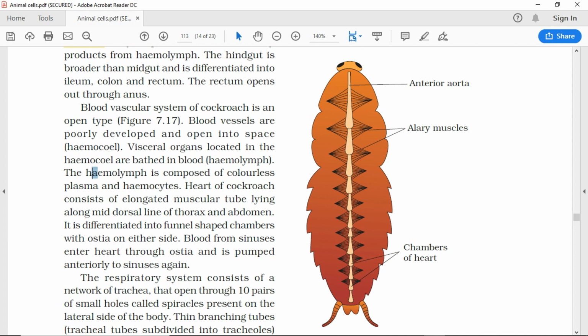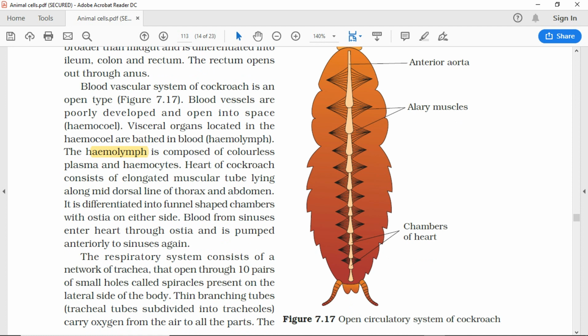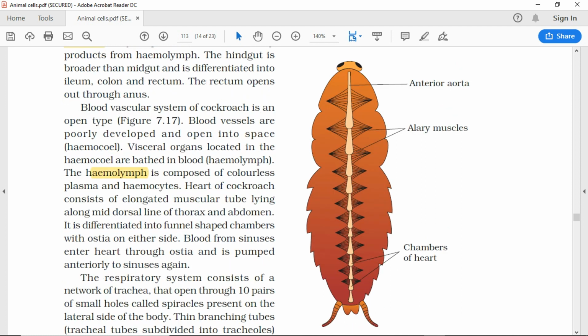The heart of cockroach consists of an elongated muscular tube lying along the mid-dorsal line of thorax and abdomen. It is differentiated into funnel-shaped chambers with ostia on either side. Blood from sinuses enters the heart through ostia and is pumped anteriorly to sinuses again.